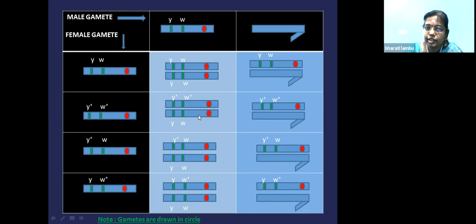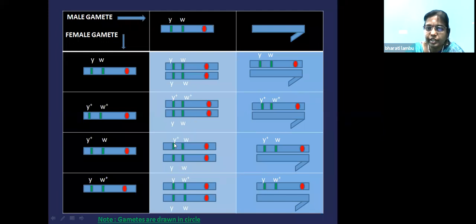Now if you see, these two have parental characters. This is a parental combination, and this is a parental combination. So what is the character of this? Yellow and white eye colored female. This is also wild type female. Wild type means brown body color and red eye color female. So they are parental combinations.